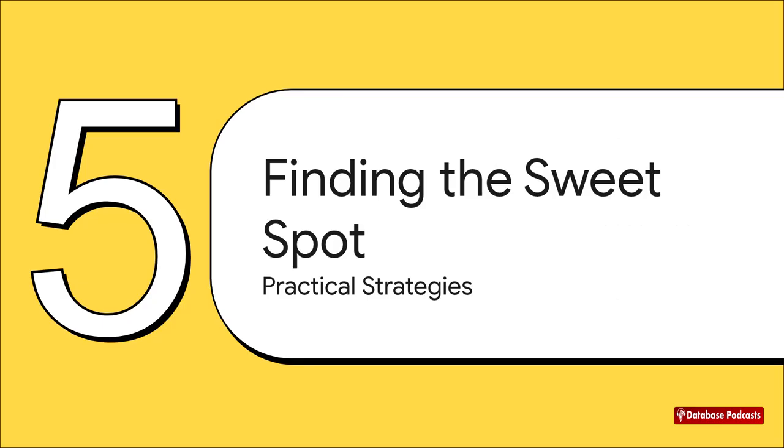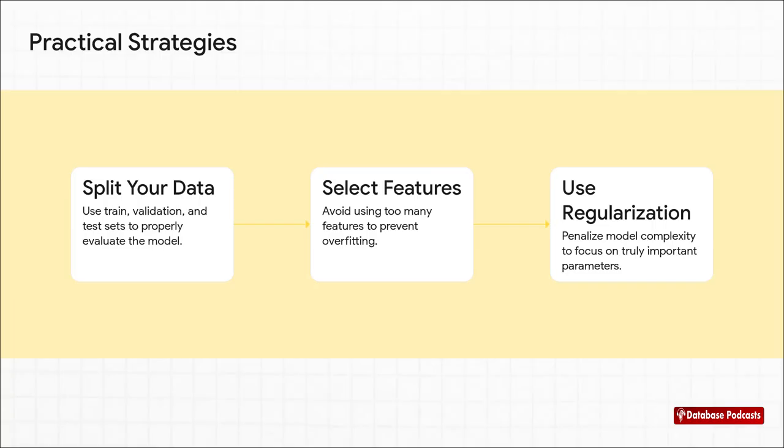So if it's a trade-off, what do we actually do? How do we find that sweet spot where our total error is as low as possible and our model actually works on new data? Well, let's get into some practical strategies. First, and this is absolutely critical, you have to split your data. Use one part for training, another part, the validation set, for tuning your model, and a final untouched test set to get a true, honest measure of its performance.